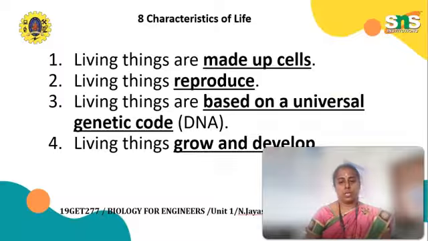The first one is what? Living things are made up of cells. Living things can also reproduce. Living things are based on the universal genetic code, DNA. Living things can grow and develop. So initially, living things are made up of cells, can reproduce, are based on the universal genetic code, and can grow and develop. These are the 4 main characteristics of life.